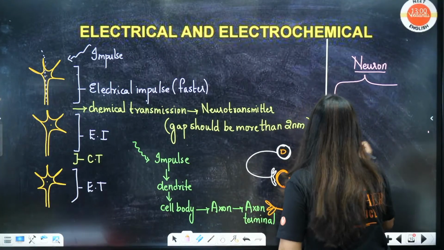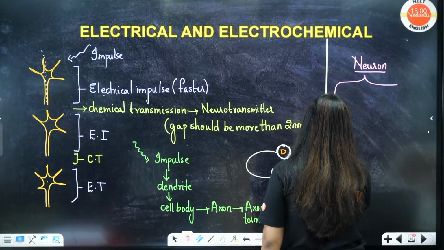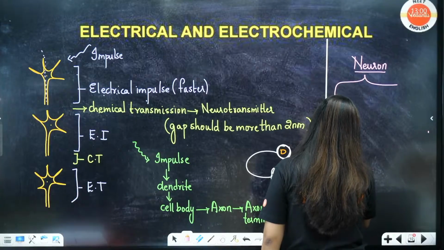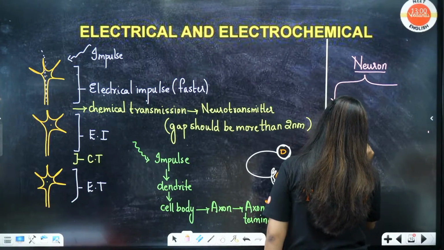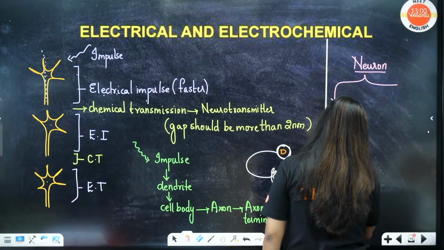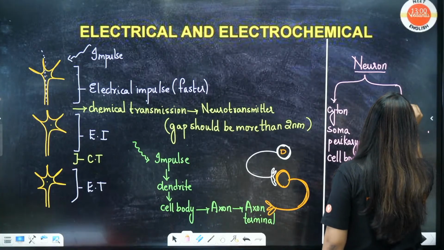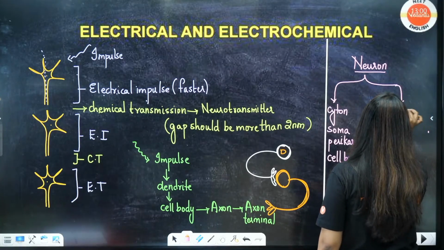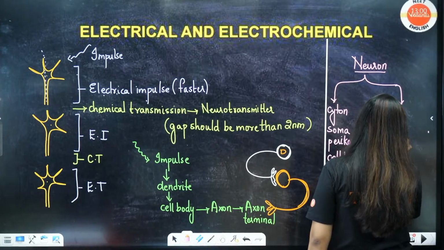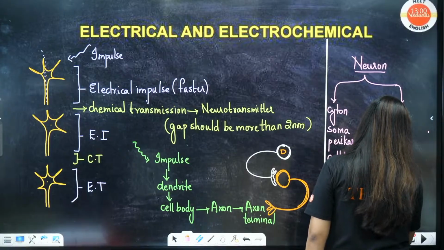Give me 1 minute, I'm writing it here. Cyton, soma, perikaryon, these are all the names of the cell body. Then here you have the next part of the neuron, that is your branches. A long unbranched portion called the axon.